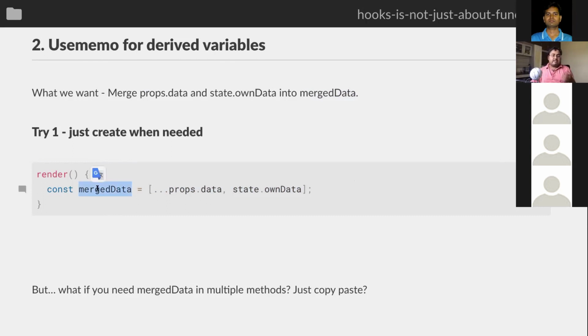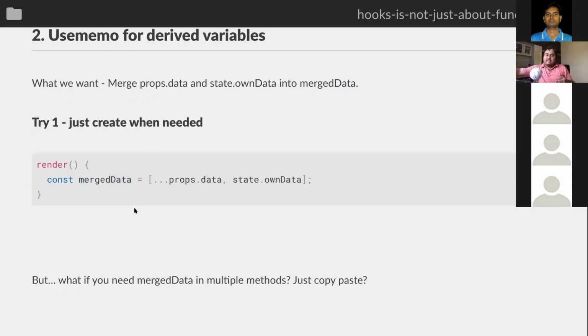But what if you need this derived variable in other parts of your component? Let's say your component also has other methods. It has some callbacks, it has some lifecycle methods. So you want to use the same mergedData in other parts of your code. One way is, of course, you copy this and paste it in all the methods. But that's not exactly a good idea, because now you're going to have a copy of the same logic everywhere. And also, what if this merging logic changes later on? What if you want to put your own data as the first element later?